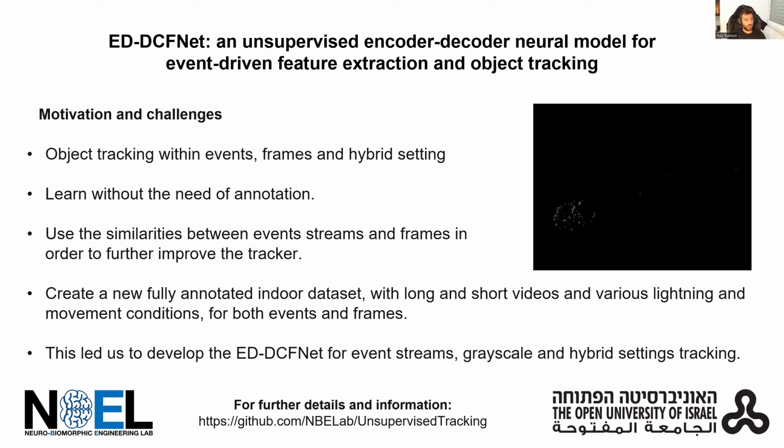Event camera is a novel sensor that measures only motion in a scene. This new camera is based on asynchronous pixels with high dynamic range that outputs binary changes according to the intensity change in the scene. The rate of each pixel output is about 1 microsecond and has ultra-low power consumption. This camera also outputs grayscale frames for additional usage. Therefore, this camera is optimal for object tracking.